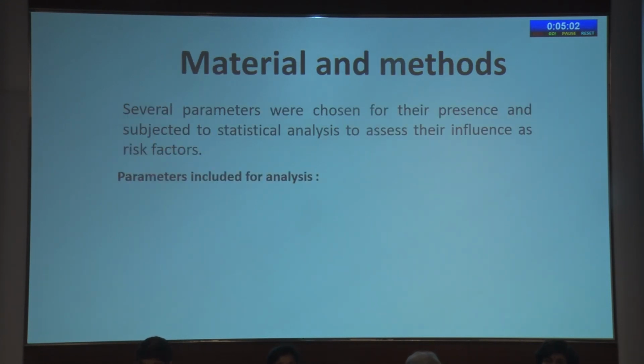cases. Material and methods: several parameters were chosen for their presence and subjected to statistical analysis to assess their influence as risk factors.